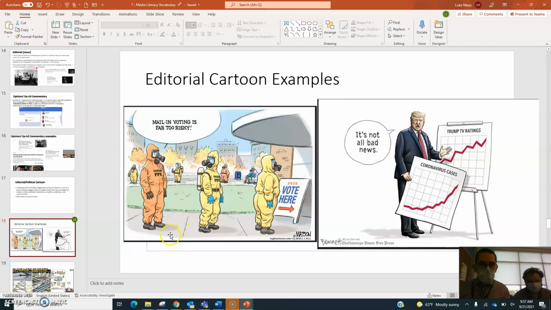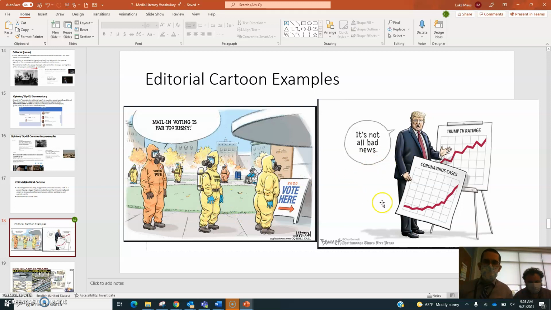You can see during the 2020 presidential election, there was debate as to whether or not mail-in voting should happen. Should people be allowed to vote through the mail? And you can see that person says mail-in voting is far too risky. And then you can see that they're all standing in line wearing masks. They're wearing full hazmat suits to make sure that they are safe and protected. So it's kind of a commentary on that.